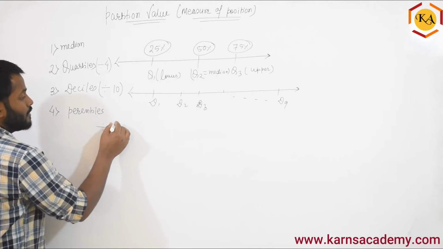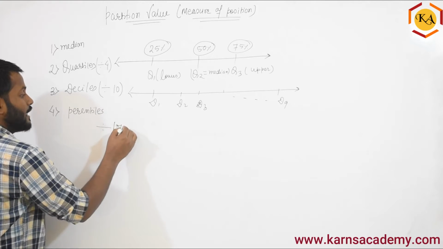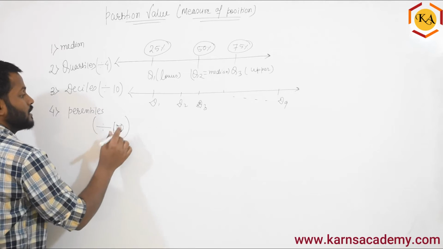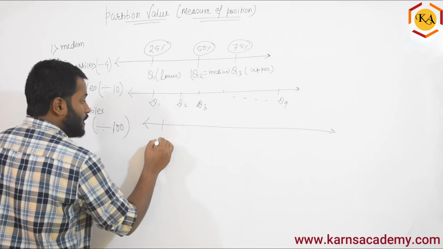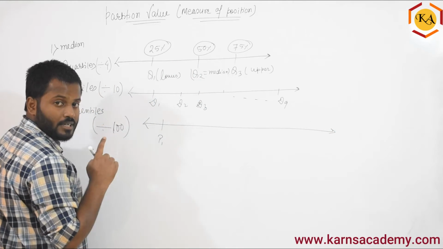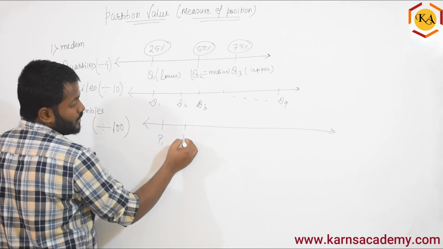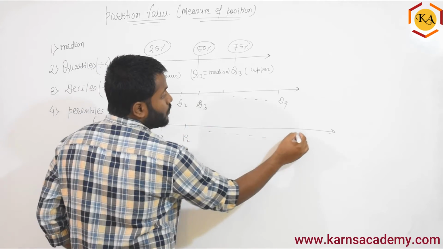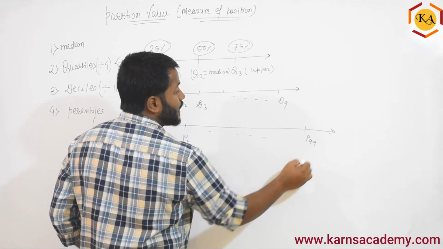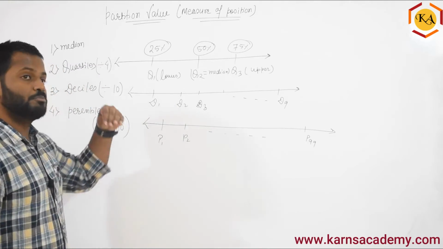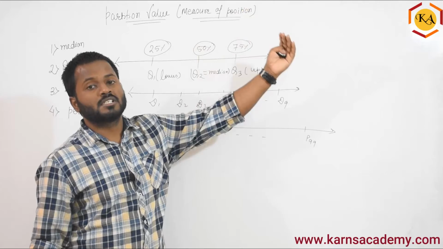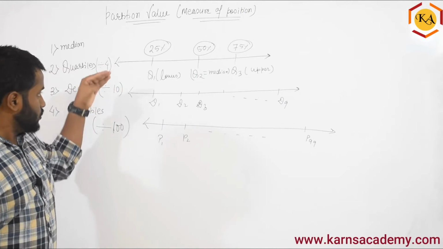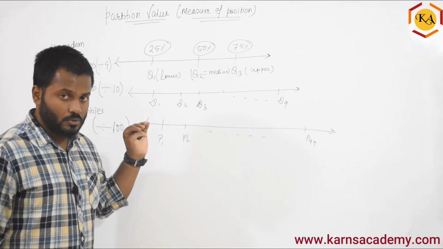Similarly, percentile means dividing the data into 100 equal parts. So you will start from P1, of course percentile is denoted with P, P2, and go up to P99. So you will have the 99th percentile, 75th percentile, 78th percentile. So these are the 3 things that we are going to study.